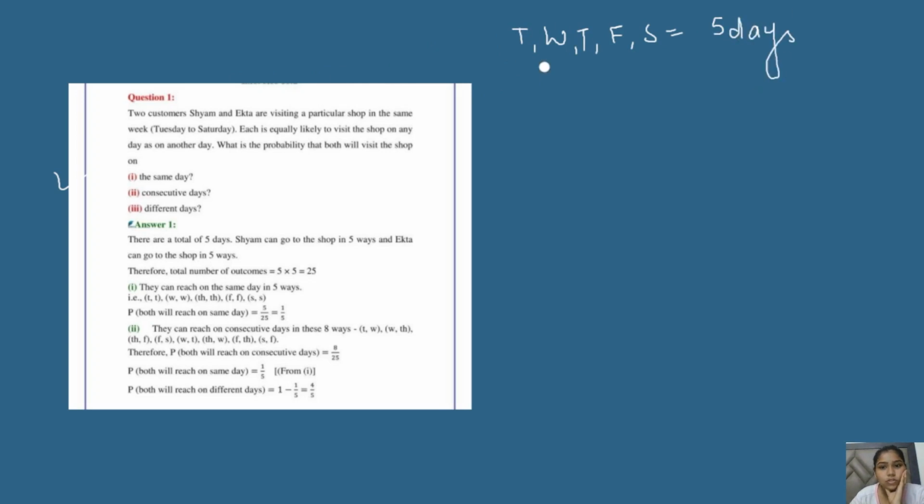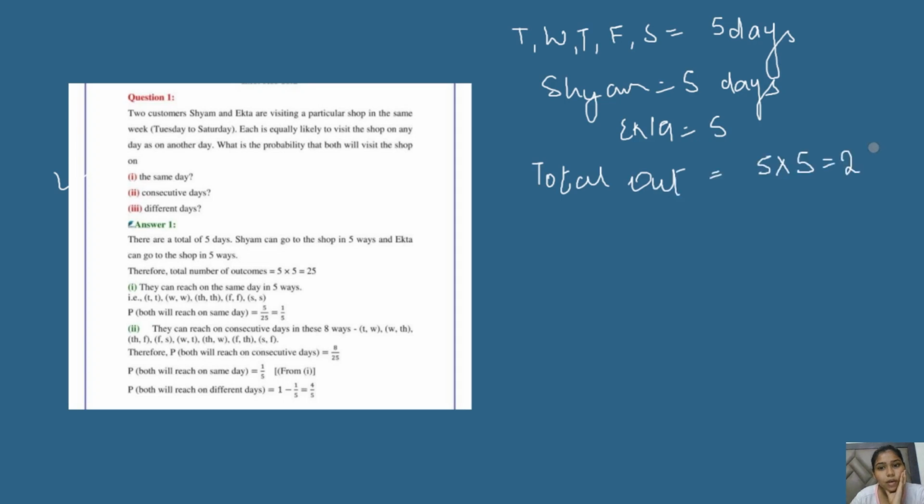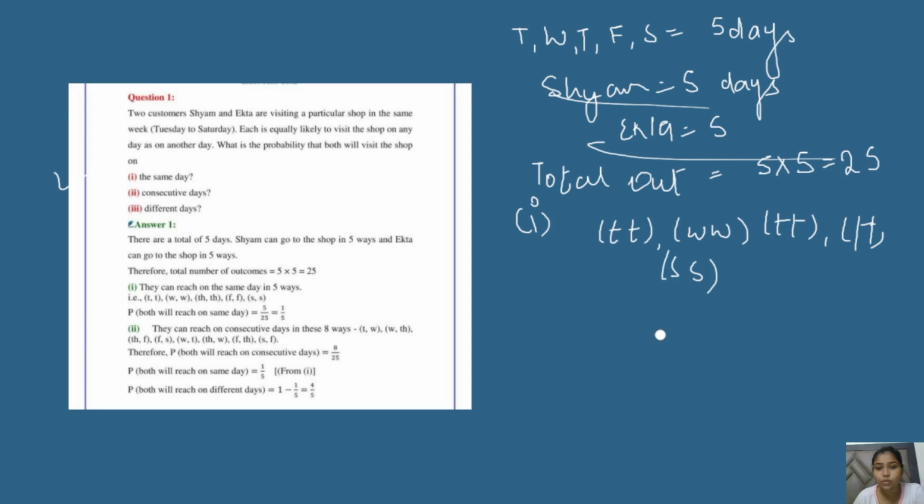Now you know that Sham can go on these 5 days, and Ekta can also go on these 5 days. So the total outcomes will obviously be 5 multiplied by 5, that will be 25, because Sham can go on 5 days and Ekta can go on 5 days. Our first part is they both go on the same day. This will be the sequence: Tuesday-Tuesday, Wednesday-Wednesday, Thursday-Thursday, Friday-Friday, and Saturday-Saturday.